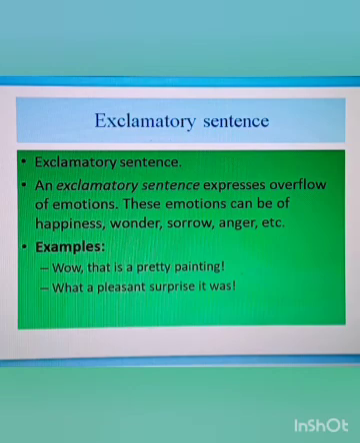The exclamation mark also comes after the emotions of happiness, wonder, sorrow, anger, etc. Now again I am repeating the exclamative sentence definition. An exclamative sentence expresses overflow of emotions. These emotions can be of happiness, wonder, sorrow, anger, etc.